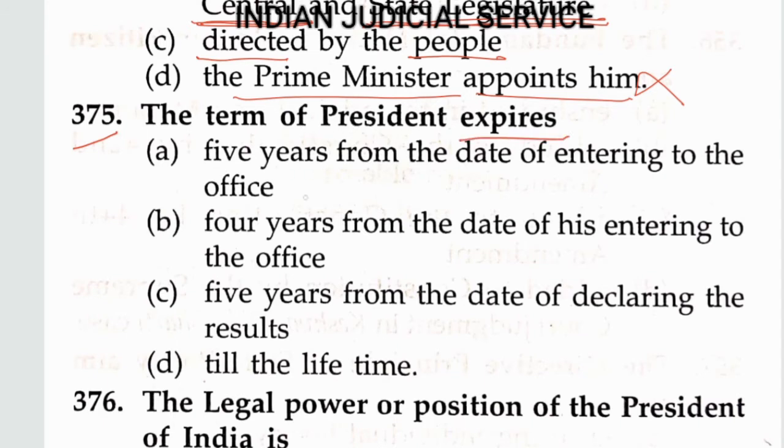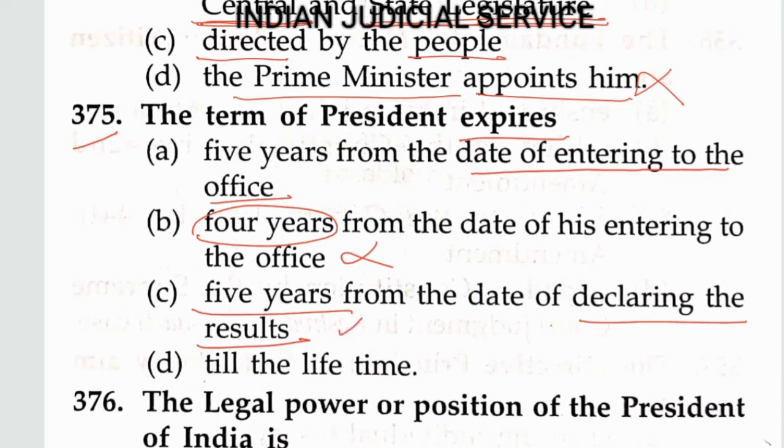The term of the president expires 5 years from the date of entering the office. Option B, 4 years, is absolutely wrong. 5 years from the date of declaring the result is also wrong. And option D, till the lifetime, is purely wrong. So clearly our answer is option A, 5 years from the date of, this is very important, entering the office, and this provision is given in Article 56. Article 56 deals with the term of office of the president, and this article clearly declares that the term of the president expires 5 years from the date of entering the office.